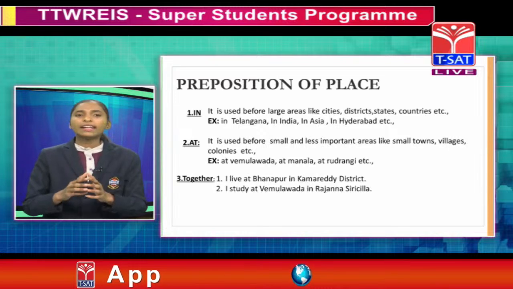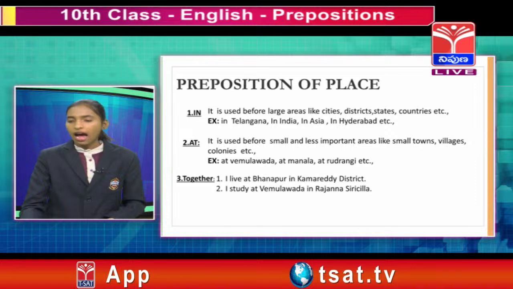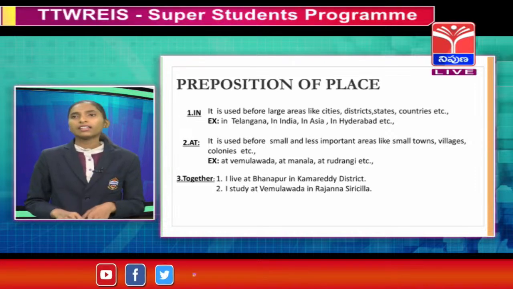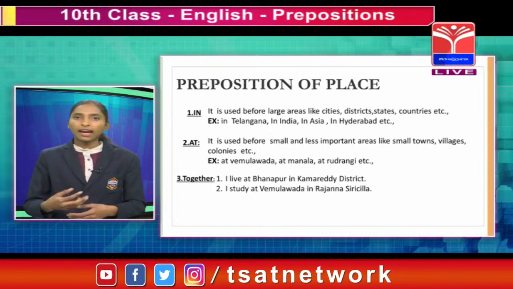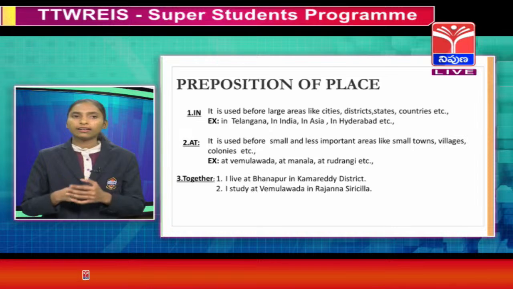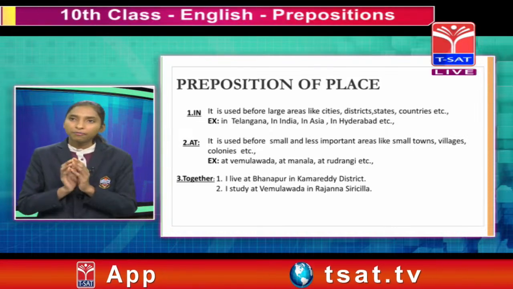For example, it is used before smaller and less important areas like towns, villages, colonies, etc. For example, at Vemulavada, at Manala, at Rudrangi, at Lingampet, etc. These are all examples for at in preposition of place.